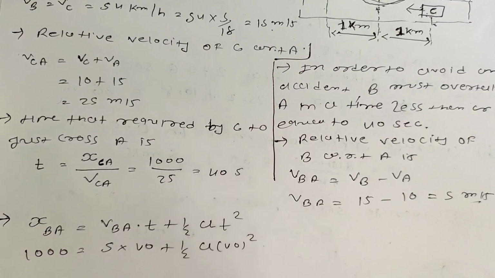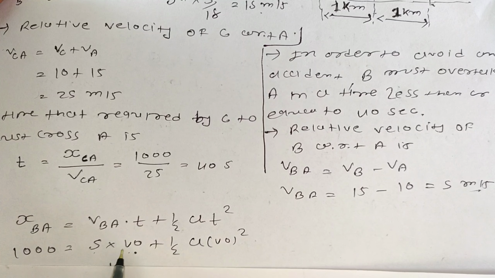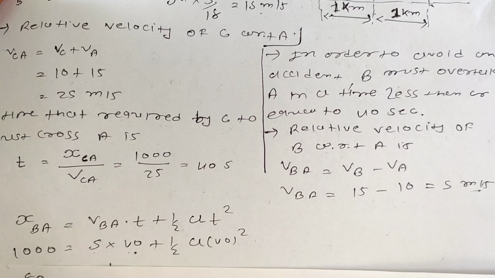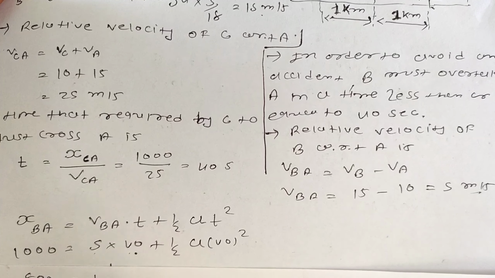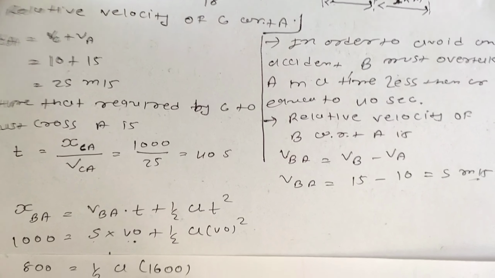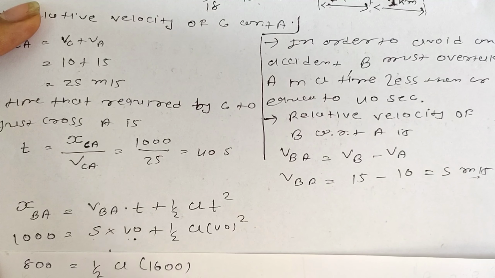So let's simplify it. We can say 1000 minus 200 is 800, and that is equal to half a square of 40, means 1600 divided by 2. If we divide 1600 by 2, then it becomes 800a. So here I can say 800 is equal to 800a. So a is equal to 1 meter per second square.